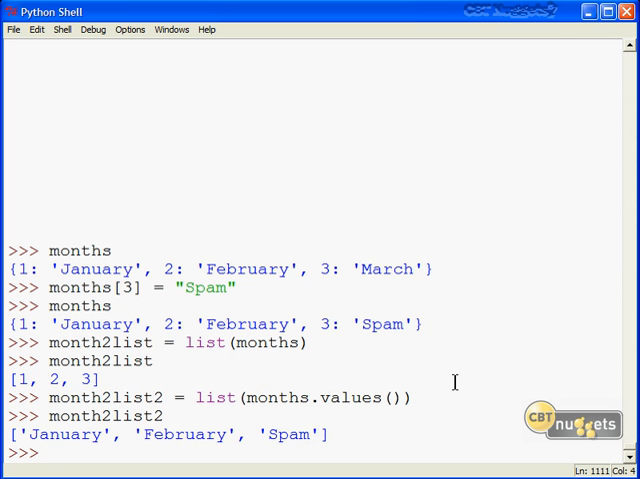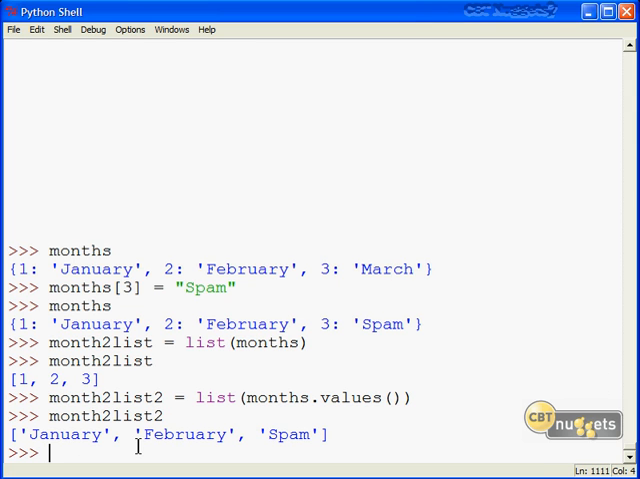If we wanted to grab only the values, we know how to do that now, don't we? We could run the list to convert and then pass in months.values to drill into that dictionary and extract only the value portion of that dictionary.